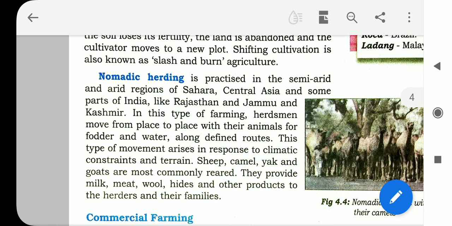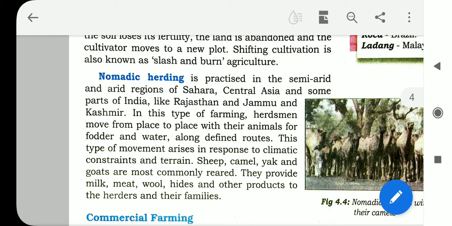In this type of farming, herdsmen move from one place to another place with their animals for fodder and water along defined routes. So they are moving from one place to another place. They have created some routes, ways that they have to move from one place to another. They keep their animals along with them for searching food for the animals, and for their business purpose also.